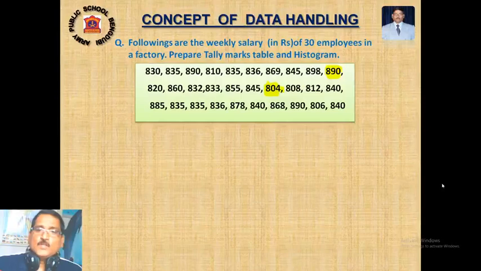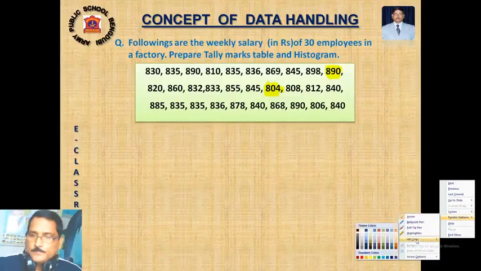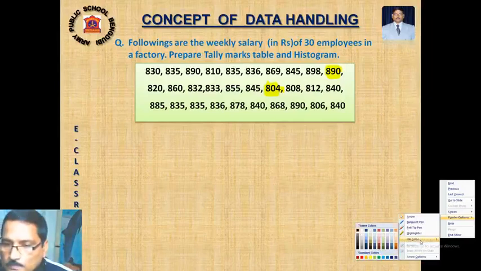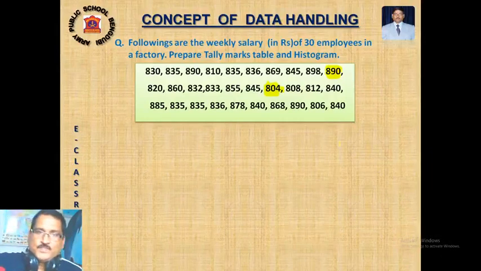Now see another histogram. Here we see the weekly salary of 30 employees mentioned. Clear?